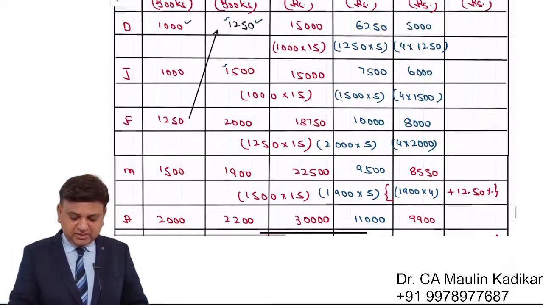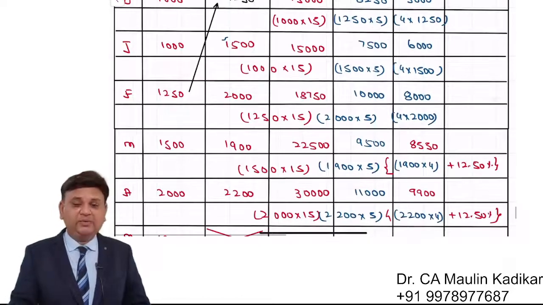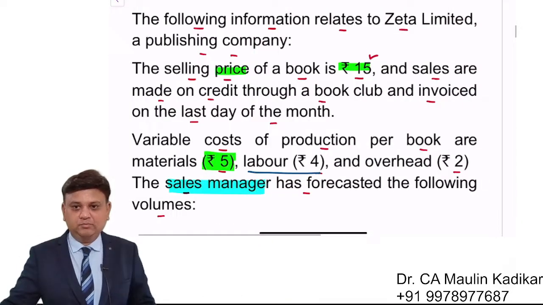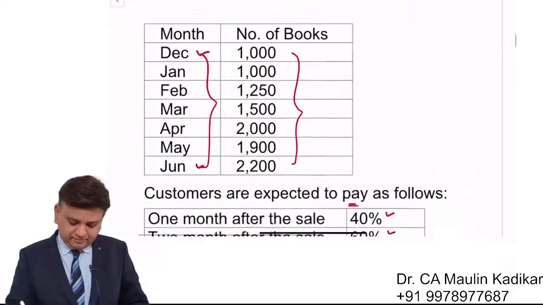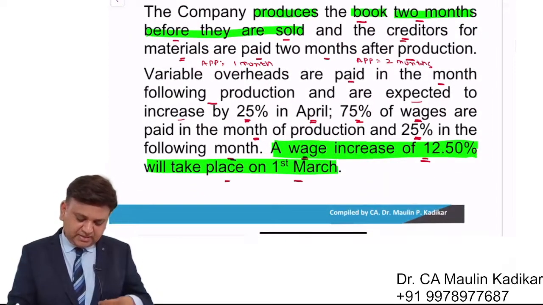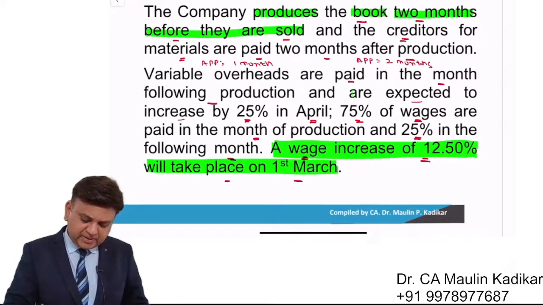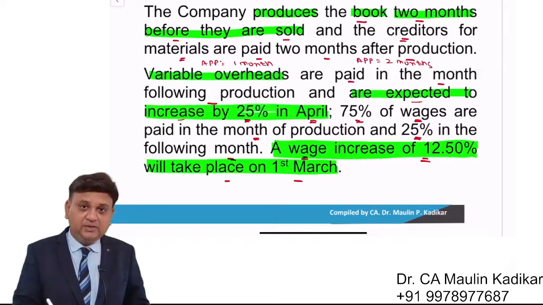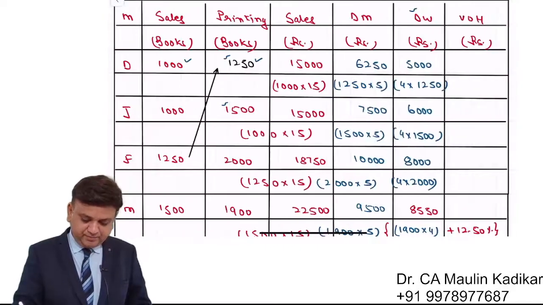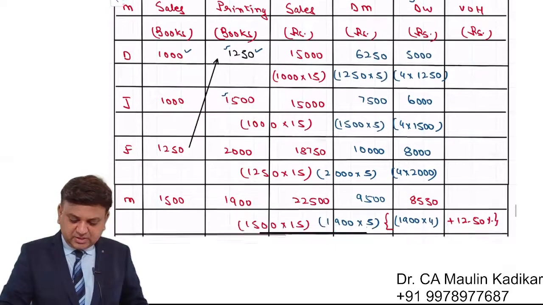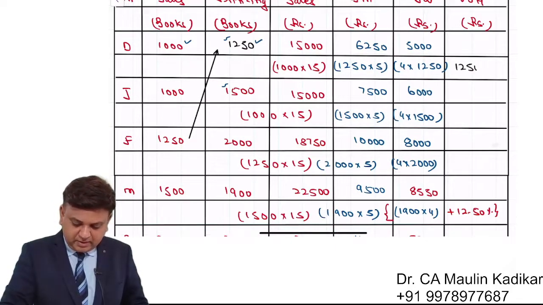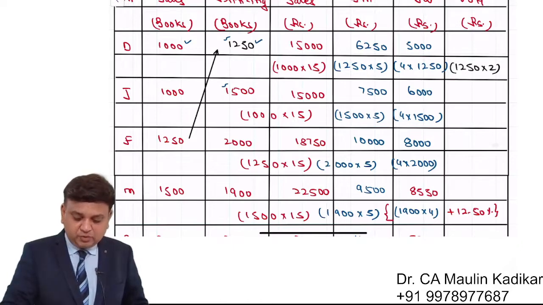I request all of you to write down answer for direct wages column and try to complete the answer for the variable overhead column. So friends, variable overhead is provided to us as 2 rupees per unit, and it has been given to us like this, that variable overhead are expected to increase by 25% in the month of April. Like that information is given. So what will happen, dear students? Something like this will happen. We are required to consider 1250 into 2. That comes to 2500.